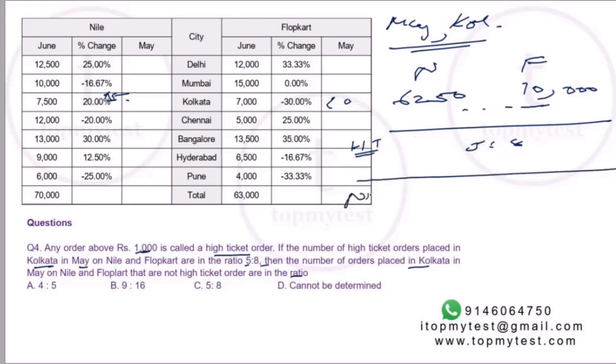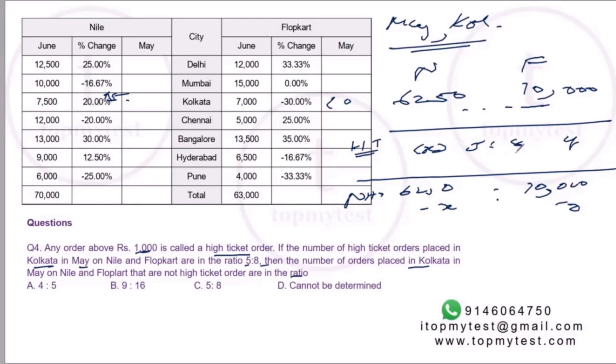So non-high ticket will be 6,250 minus this value. Suppose this is X, so this is 6,250 minus X. And suppose this is Y, so this will be 10,000 minus Y. You need to find the ratio of non-high tickets for Kolkata, which is the ratio of 6,250 minus X and 10,000 minus Y. Now, can you find that out?